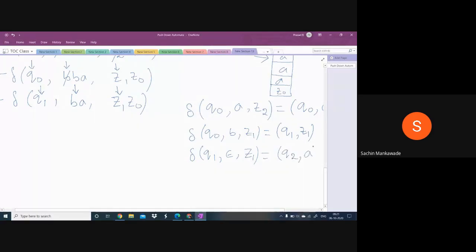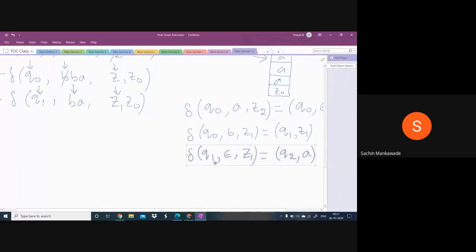What is the meaning of this move? Please look at this. It is not that the machine is in Q1 state and the input symbol is empty. It is not like that. I will tell you the actual meaning.